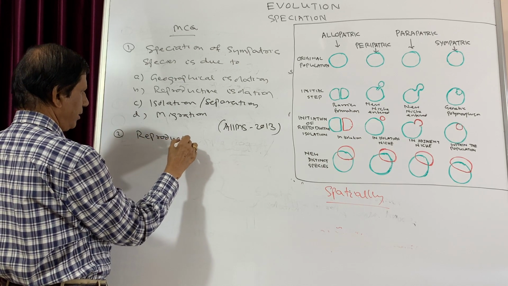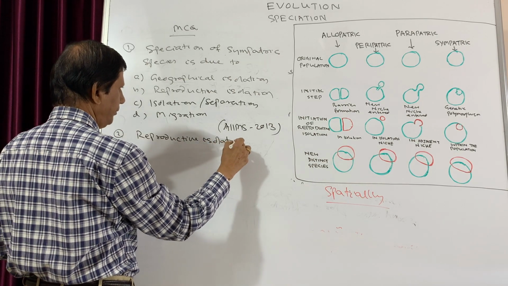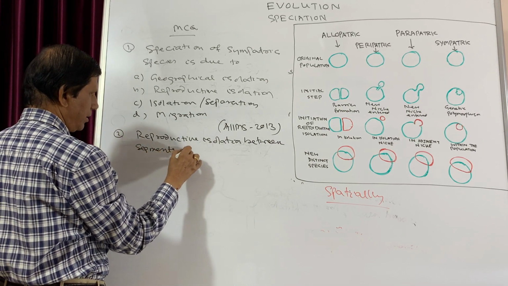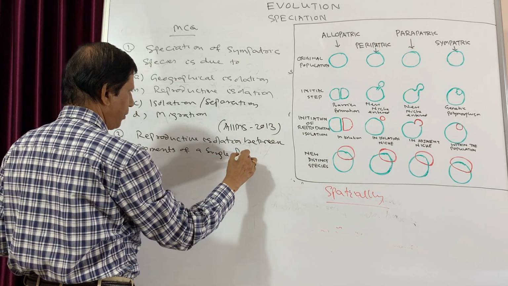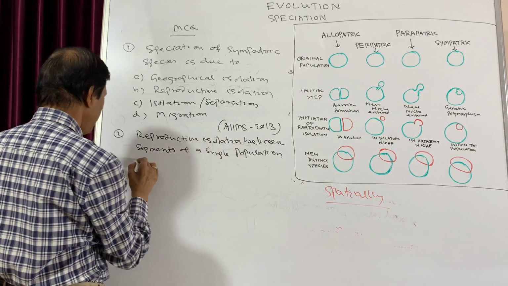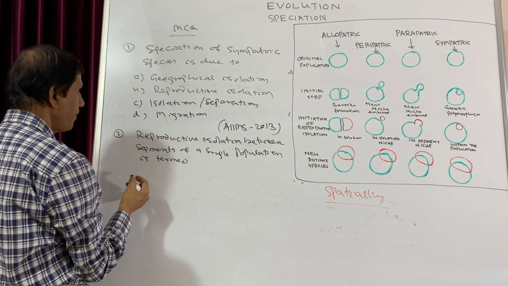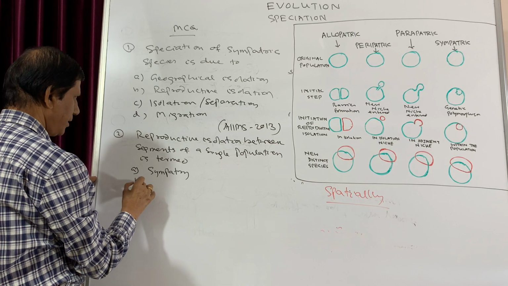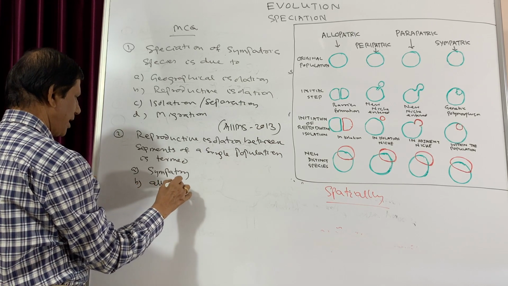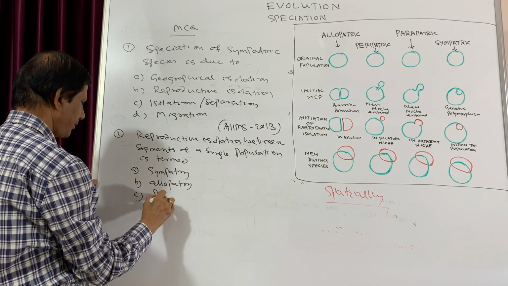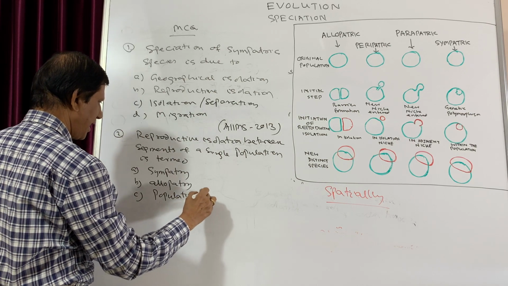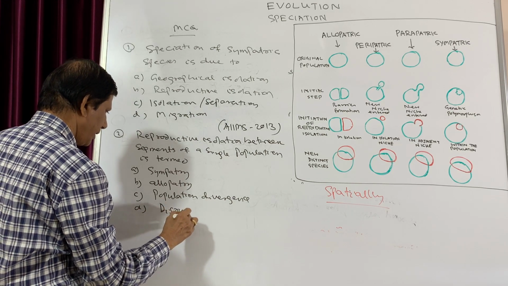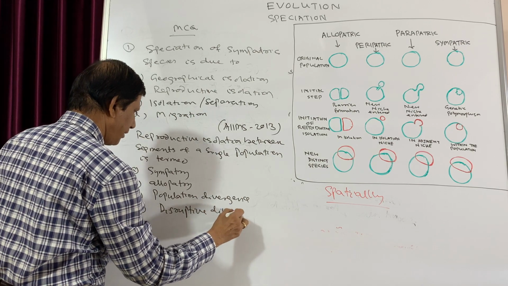Reproductive isolation between segments of a single population is termed: first choice sympatric, second choice allopatric, third choice population divergence, and fourth choice disruptive divergence.